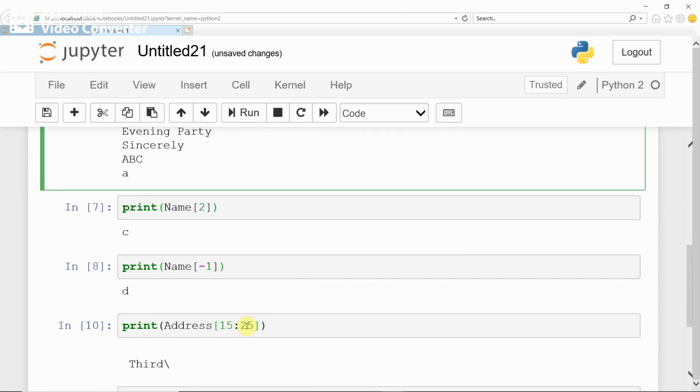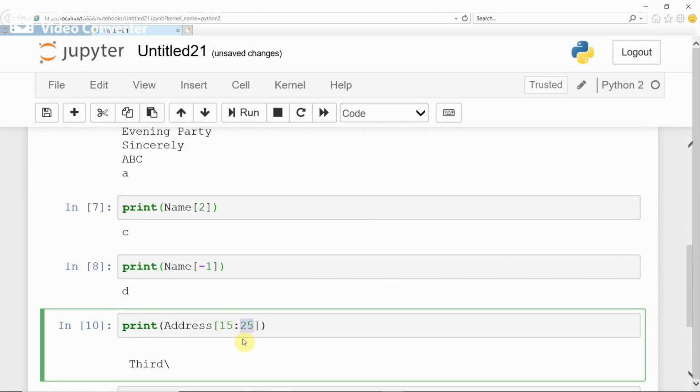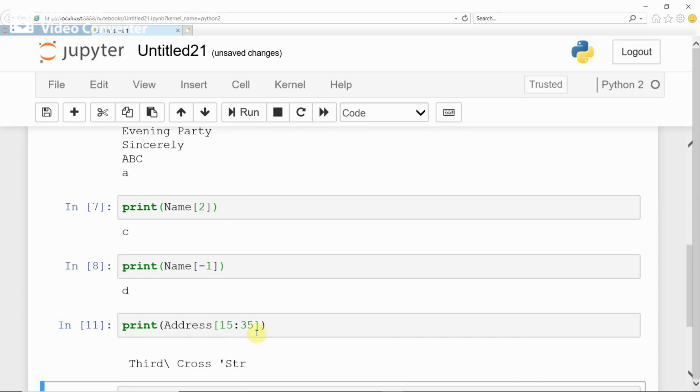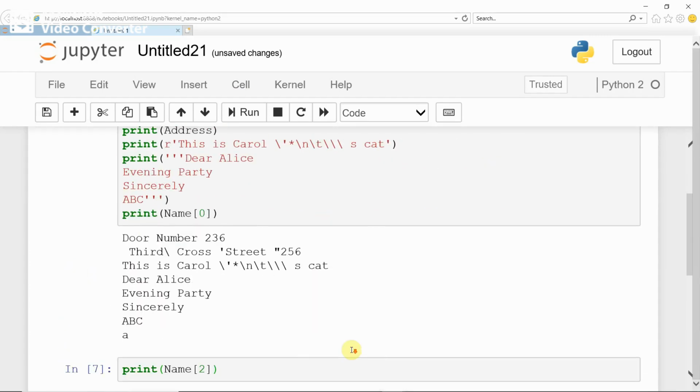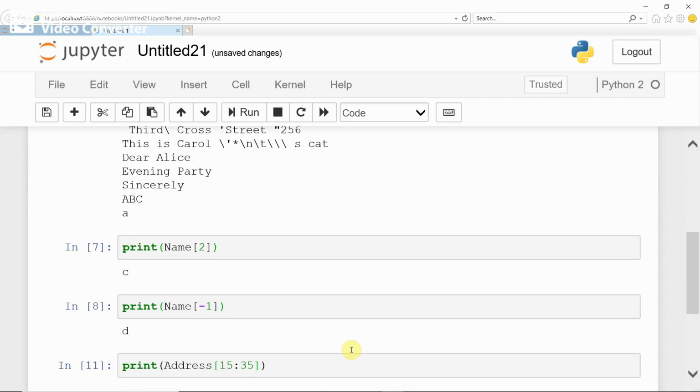Now, if you want to display the next 35 characters, 15 to 35th, okay, 15 to 35th means excluding the 35th character position. 15 to 34 it displays. Okay, 15 to 34, you can run. See, 15 to 34 index it displays. Okay, this way you can extract a slice of the string. This is nothing but the concept of indexing and slicing.